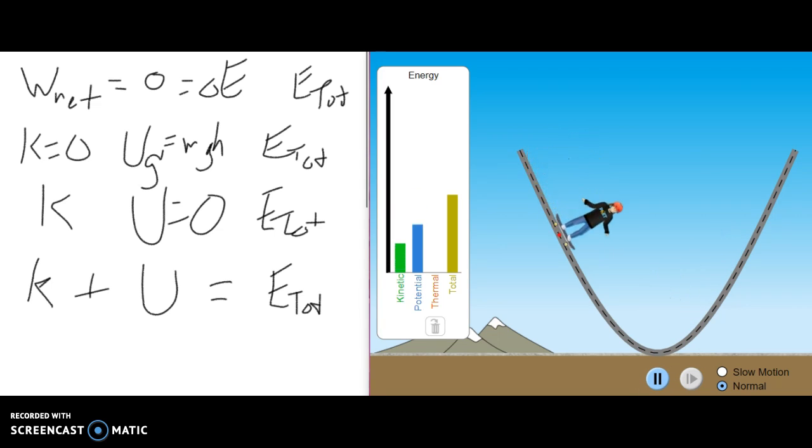I hope this demonstration helped visualize the conservation of energy and made your understanding a bit more complete. Let me give you something to think about before class tomorrow. What would happen to the skate park system if we did introduce friction? How would that affect the energies of the skateboarder and Earth system? I'll leave you to think about that until next time.